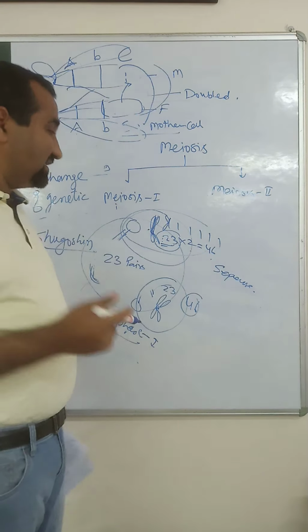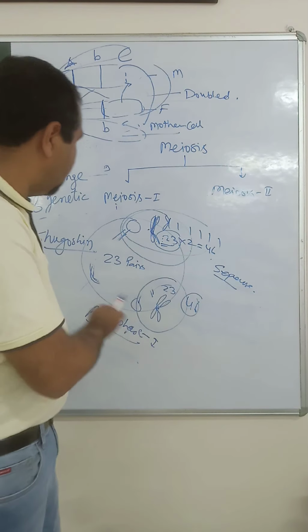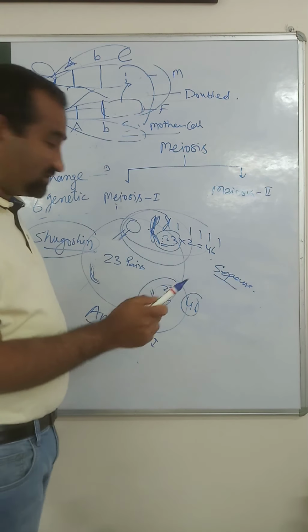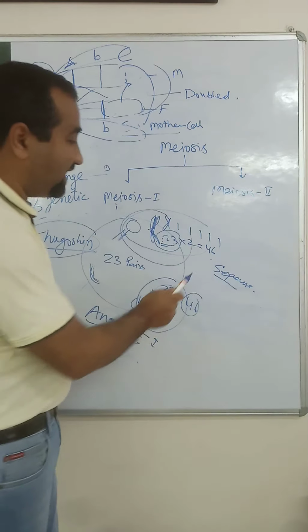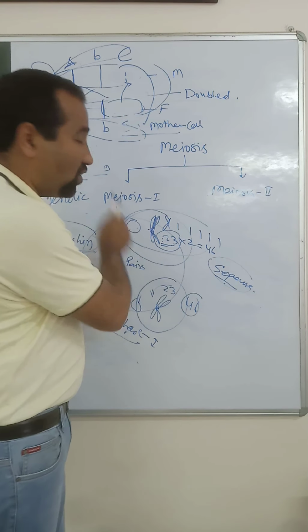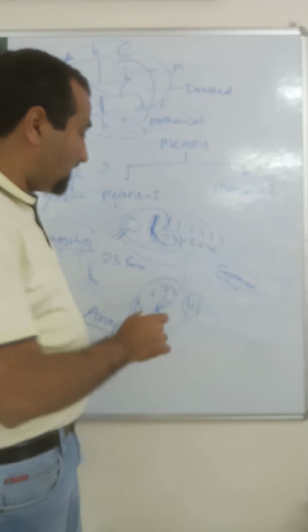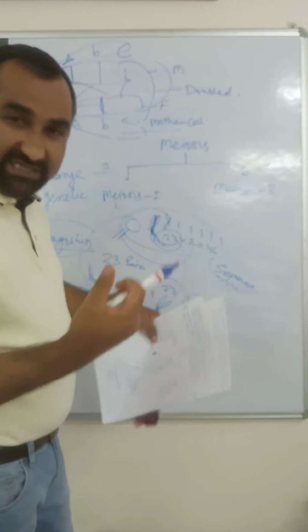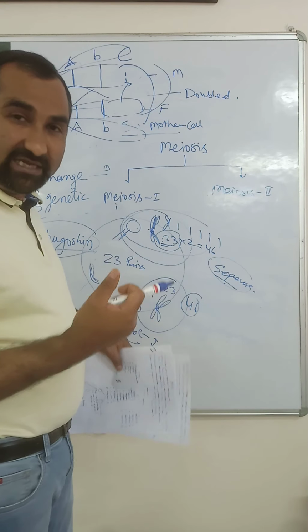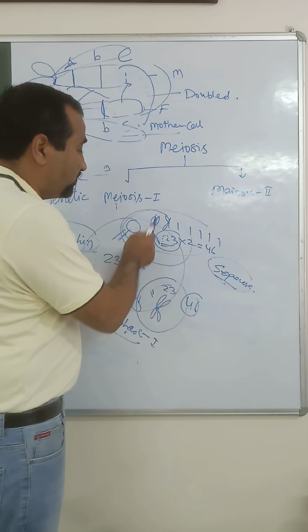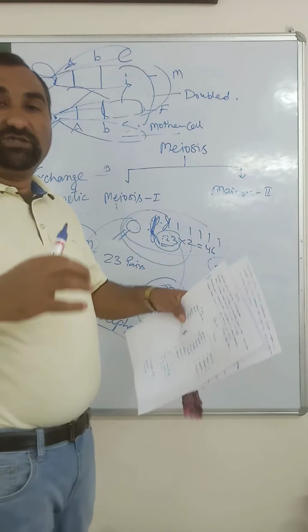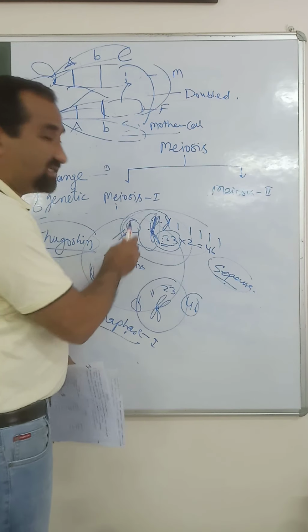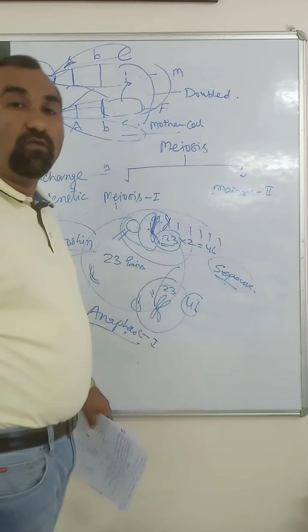We have already discussed this separase enzyme, but whenever this shugoshin protein is present, it blocks the activity of the separase enzyme on the condensin complex. That's why the condensin protein is not released, and as a result both the sister chromatids remain attached together and move as a single unit towards one pole.